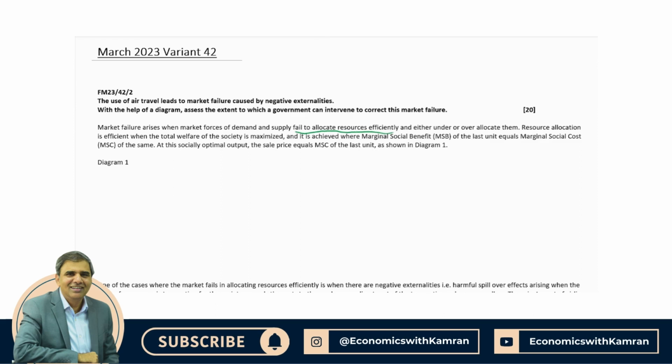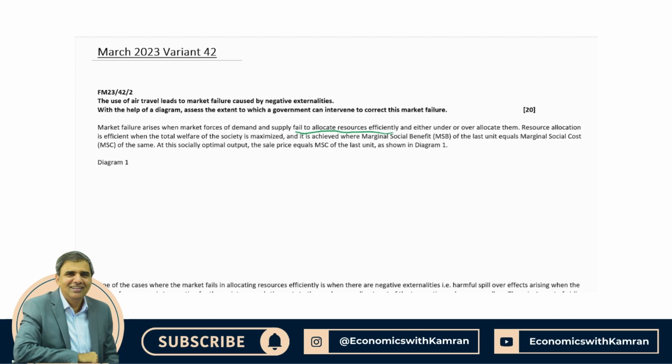Either resources are over allocated or under allocated, a product is overproduced or underproduced, and it fails to maximize society's welfare. Now there are 4 cases of market failure: merit good and demerit good, 1 case; public good, 2nd case; monopoly, 3rd case; and externalities, the 4th case. So we are talking about externalities over here.